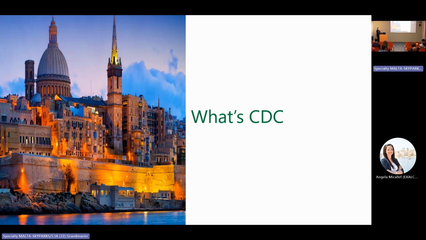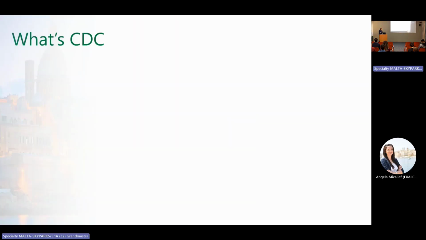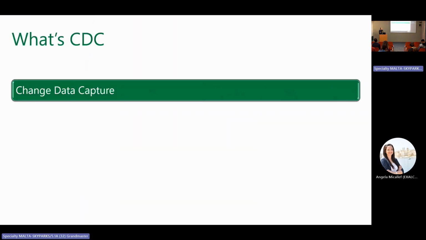Okay, so first, what's CDC? CDC is an abbreviation of Change Data Capture. But this abbreviation is somewhere in a middle way between technology and pattern.